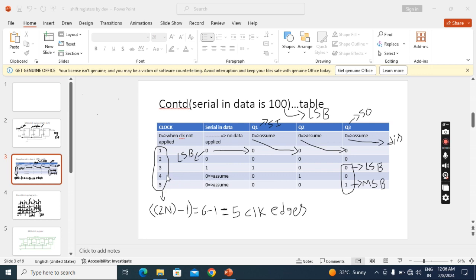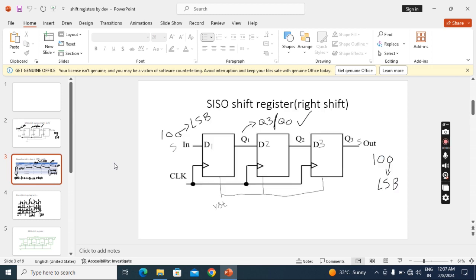So for the 4th and 5th clock pulses, we have to assume the data input as 0. So 0 is going in, then this 1 will come here, then this 0 will come here, and this will be discarded. Now this 0 is going in, then this 0 will come here, this 1 will come here, and this 0 will be discarded. So 5 clock pulses are completed. Now after 5 clock pulses, if we observe the output, Q3 will give the output.